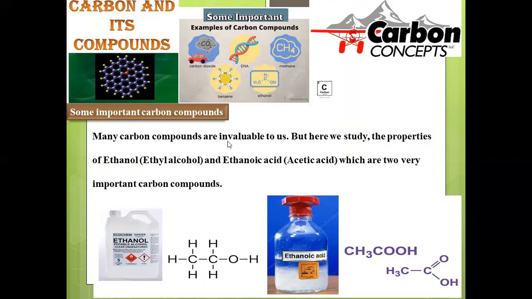Many carbon compounds are invaluable to us. Here we already recognize the importance of carbon, as carbon has the specific property called catenation. Millions of compounds are available based on carbon, so that organic chemistry, a special branch, is framed, and these are most versatile in pharmaceutical chemistry, and also so many materials are available.